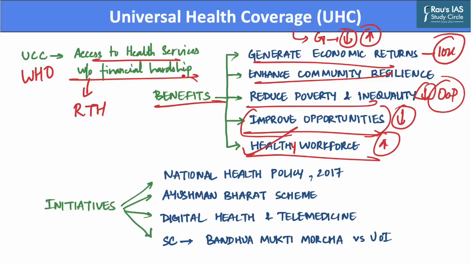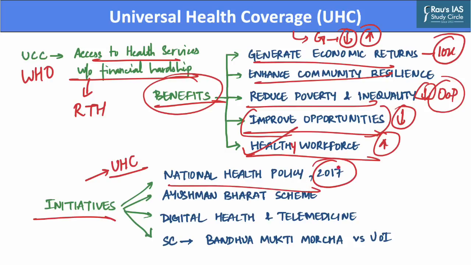Now, after we have discussed the benefits of universal healthcare coverage, let us understand what initiatives are taken by the Government of India in order to move towards universal healthcare coverage. The first initiative in this regard is that the government enacted the National Healthcare Policy in the year 2017. This policy provides for universal healthcare coverage and asks us to raise the public financing of the healthcare sector up to 2.5% of its GDP by the year 2025.